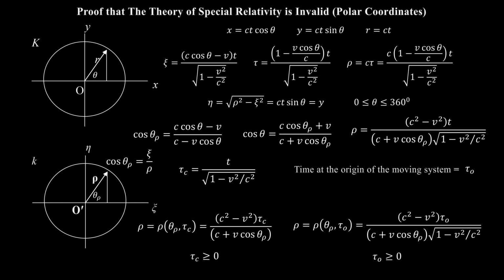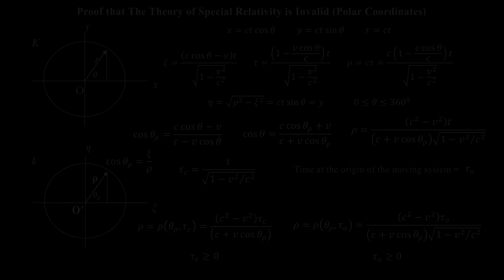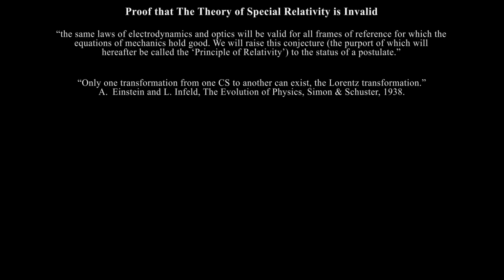Recall Einstein's remarks in the introduction of his 1905 paper. Here they are again. The same laws of electrodynamics and optics will be valid for all frames of reference for which the equations of mechanics hold good. We will raise this conjecture, the purport of which will hereafter be called the principle of relativity, to the status of a postulate. According to Einstein, only the Lorentz transformation enables his two postulates of special relativity to be satisfied. In his book with Infeld, The Evolution of Physics, Einstein says this: only one transformation from one coordinate system to another can exist, the Lorentz transformation.